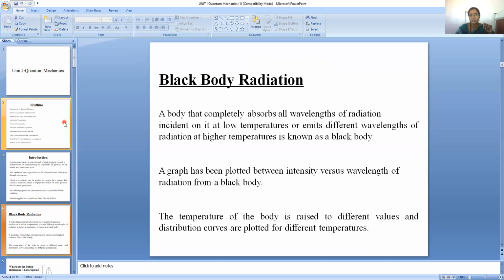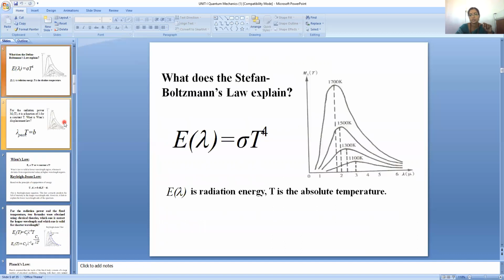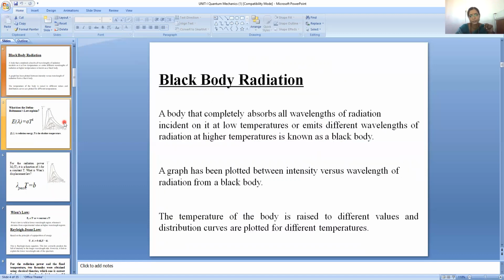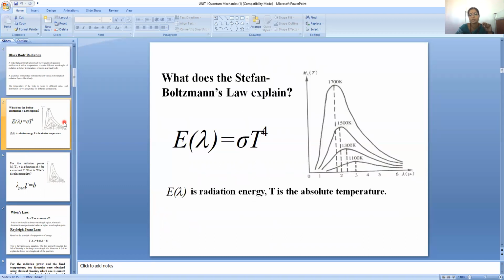Now, if you observe the emission spectra for a black body, this is how the spectra will be. Here, the emitted energy is plotted as a function of the wavelength of the emitted radiation. The temperature of the body is raised to different values and distribution curves are plotted for each. Here you can observe the curves for 1100 Kelvin, 1300 Kelvin, 1500 Kelvin and 1700 Kelvin.